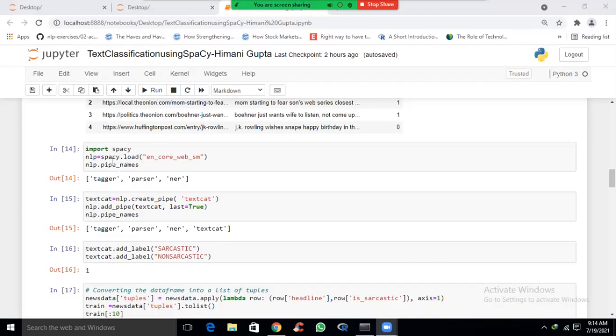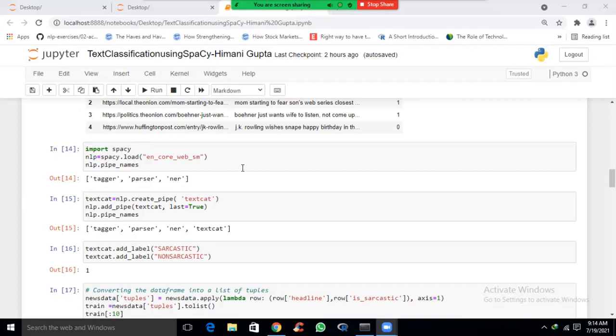In this package en_core_web_sm, we have displayed the pipe names. So basically we have three pipes: tagger, parser, and ner. We have a pipe for part of speech tagging, a dependency parser, and then a named entity recognition pipe also.